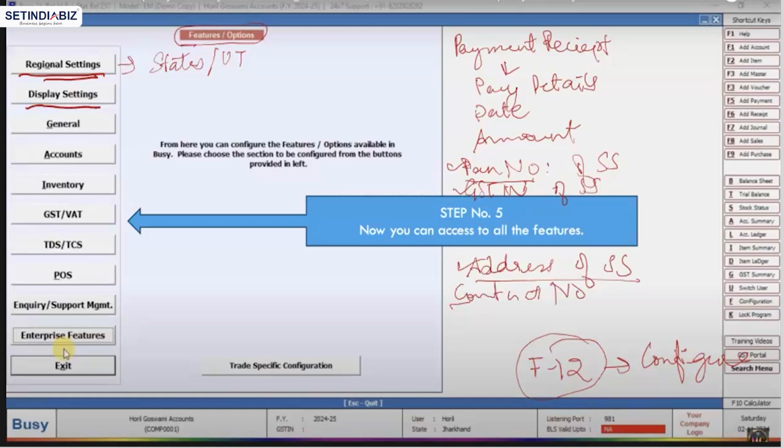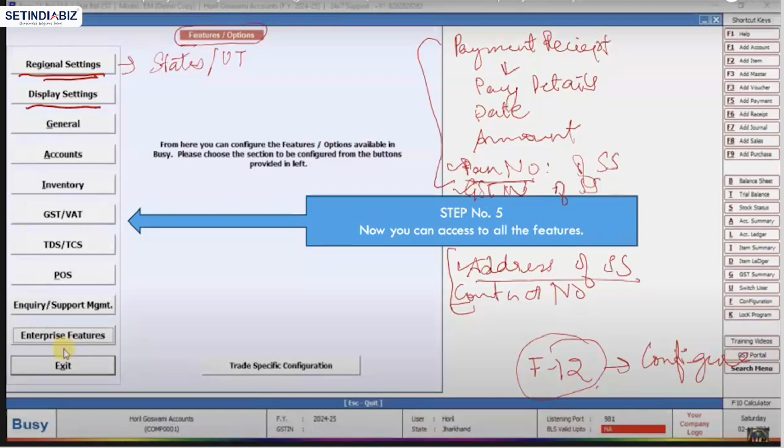Obviously, all these details of both buyers and sellers on a particular receipt, I can configure through F12. So display settings here help us in configuration. As compared to Tally, we have display settings here: how I want to choose my profit and loss statement. This was an example of payment receipts or invoices, or you can make changes in delivery notes, whatever details you want to have, delivery note number or not. Whatever is the case. And suppose I'm talking about my profit and loss account statement, whether I want to see it as two statements.